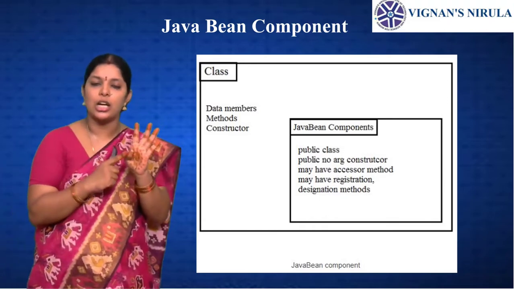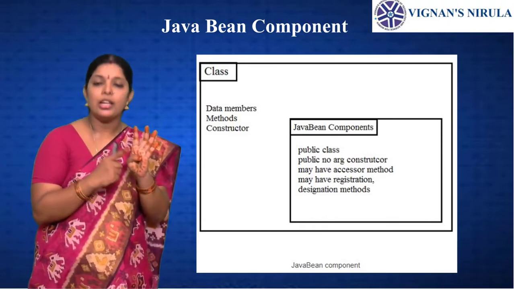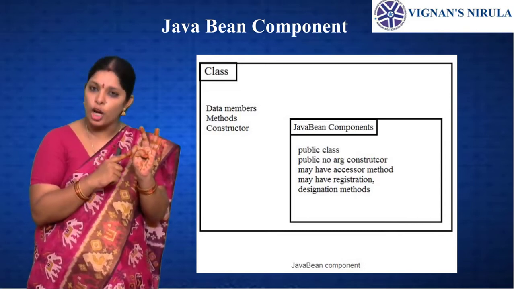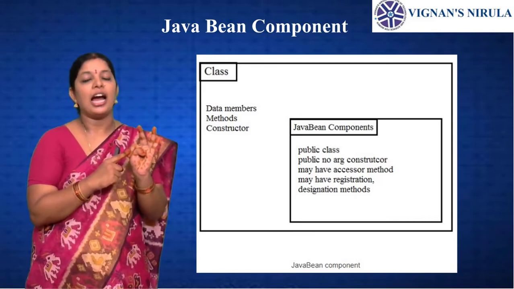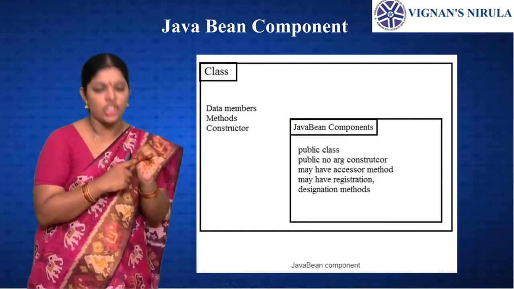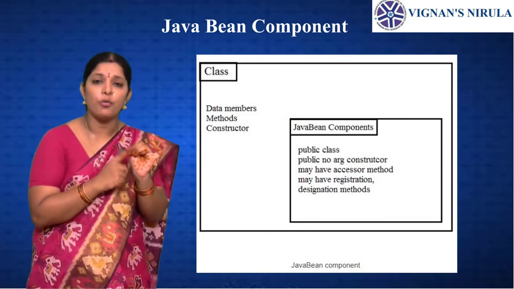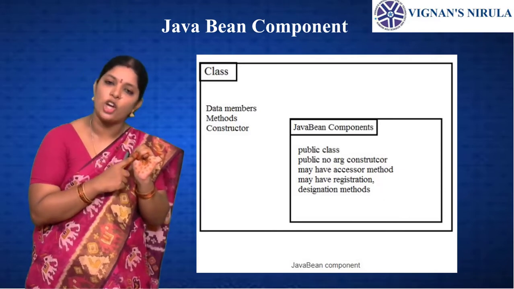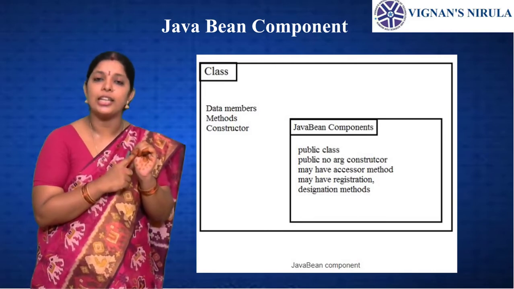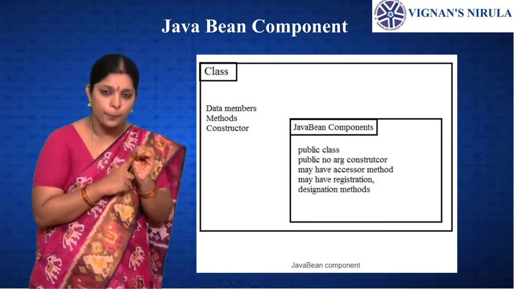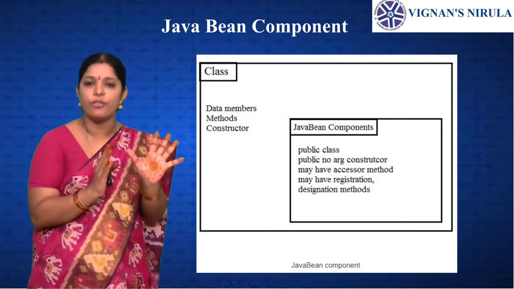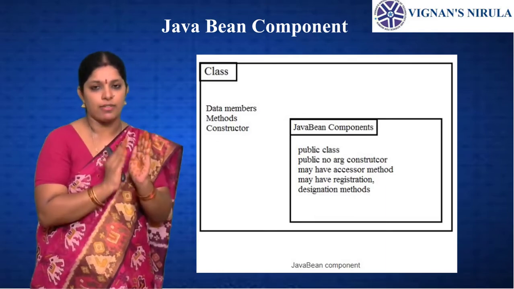The 5 rules are: the first one, every Java Bean class must be public, and we create the no-argument constructor as public, and we have the getter and setter methods, and we may have the registration. The data members, that is the variables, must be declared private or public, and for the designation methods, every Java Bean component must be implemented by using the serializable interface. These are the 5 rules that are used to create the Java Beans class.